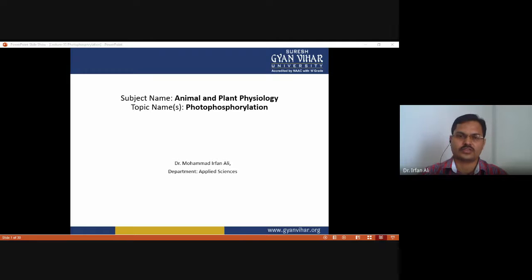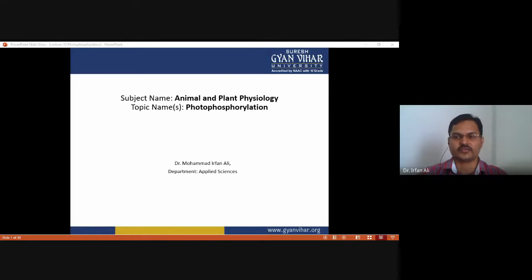Here also phosphorylation takes place, but this phosphorylation is carried out in the presence of light. So this is one of the differences between photophosphorylation and oxidative phosphorylation.